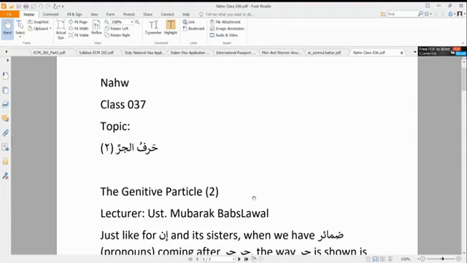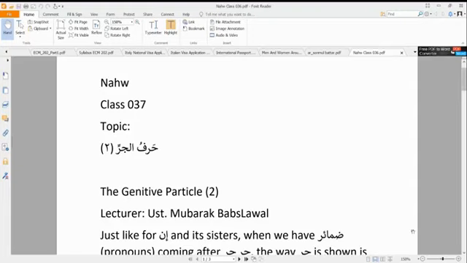But today, inshallah, we'll be moving forward and looking at a few more applications of the huruful jar. How do other types of ism, particularly the domir, how do pronouns, the domair, react to huruful jar?